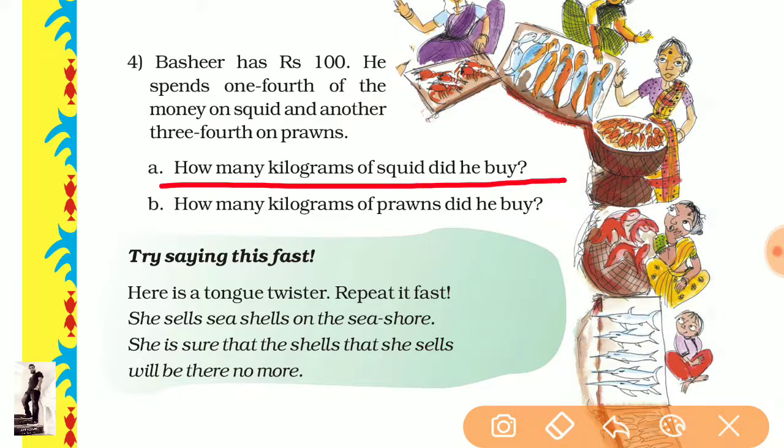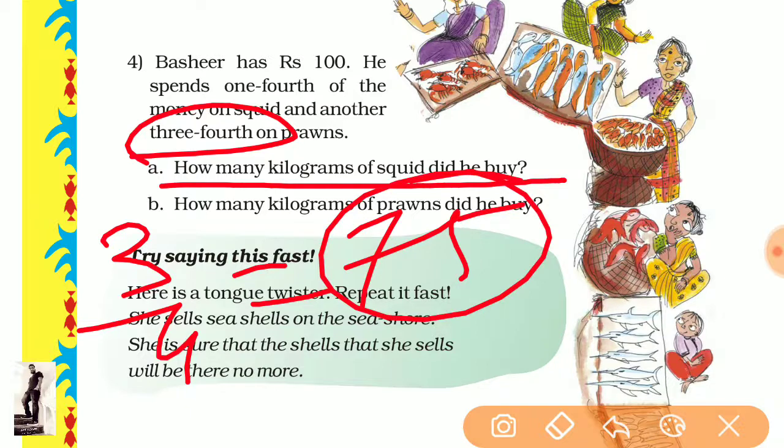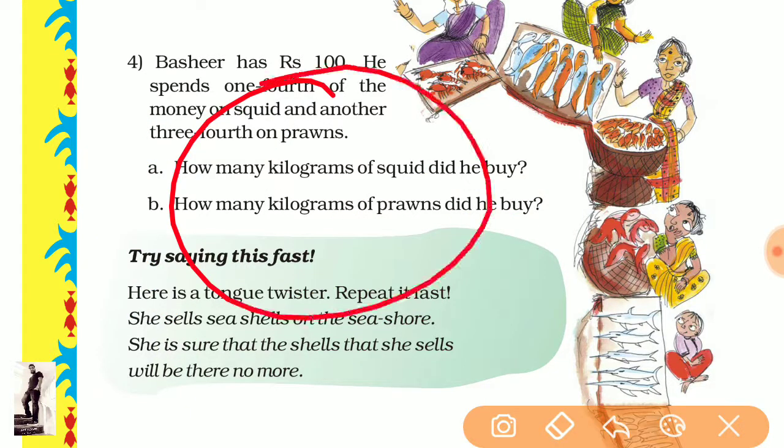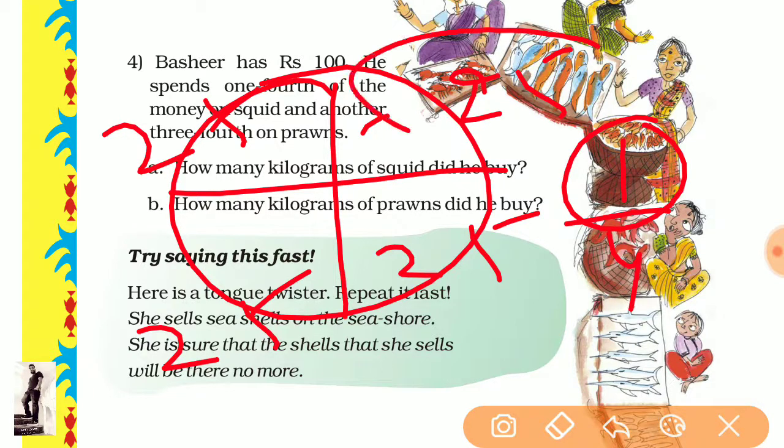Now the question arises. Three-fourths we have discussed; it is 75. How is it 75? Like this, it is a circle, and we divide it into four parts. So each part is 25. And if he is asking you 1 by 4th, what does 1 by 4th mean? It means one part. How much is that? 25. So your answer will be 25.